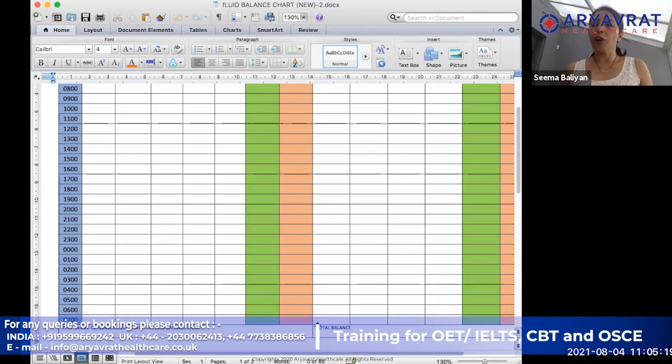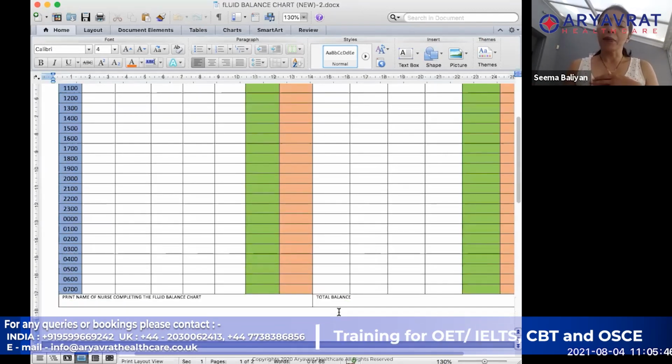So if your figure comes in positive, then that is a positive balance. But if your figure comes in negative, like say for example, the input was 1000, but the output was 1200, so 1000 minus 1200, you are going to get minus 200. So your fluid balance is in negative. So your output has been more than what you have taken in.